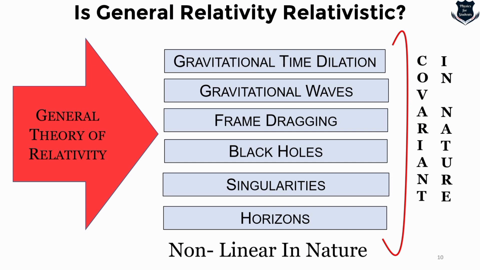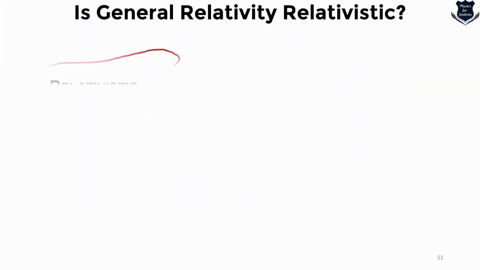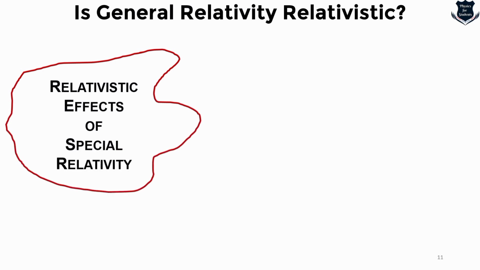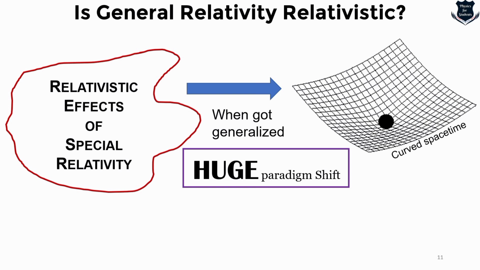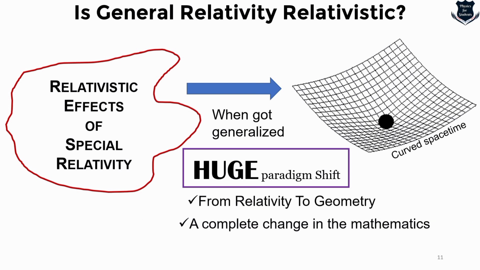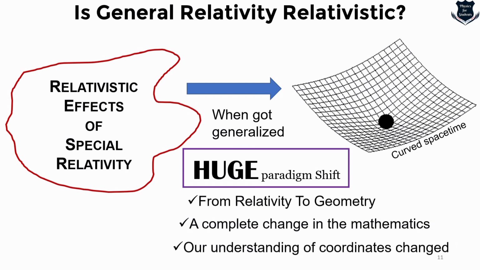So from here, if I take the relativistic effects of special relativity, which are length contraction, time dilation, etc., and then generalize, because we know how special theory of relativity got generalized into general relativity, what we get is a curved space-time. And this curved space-time causes a huge paradigm shift in terms of moving from relativity to geometry, a paradigm shift from a complete change in mathematics, and a paradigm shift in terms of our understanding of coordinates and how it changed.